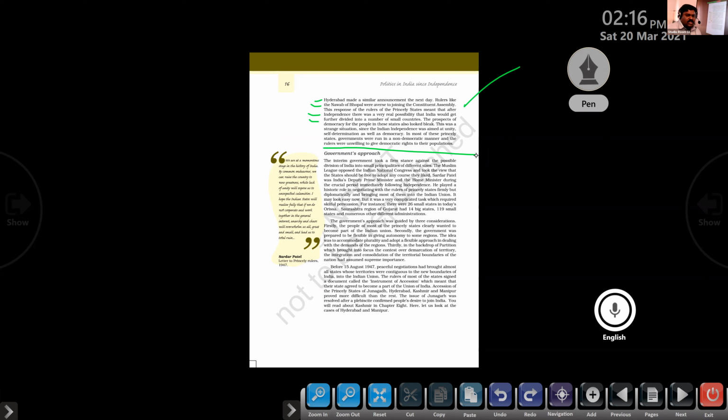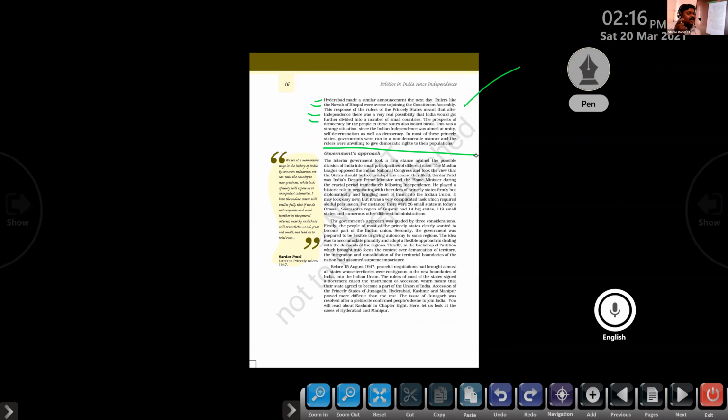At the time of the national movement, the Indian National Congress, the Muslim League, and a number of other political parties stood and fought against the Britishers to establish a democratic type of government in India. Clear or not? Self-rule in India. But after independence, what happened? Most of these princely states declared self-rule.